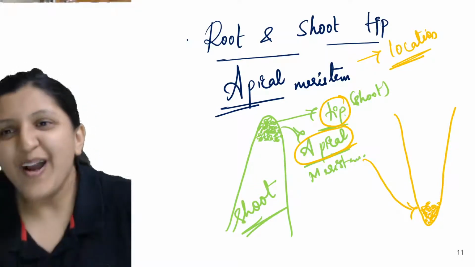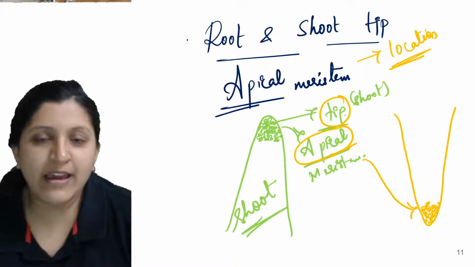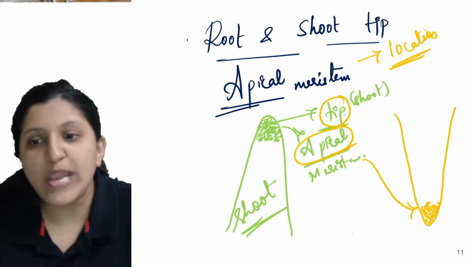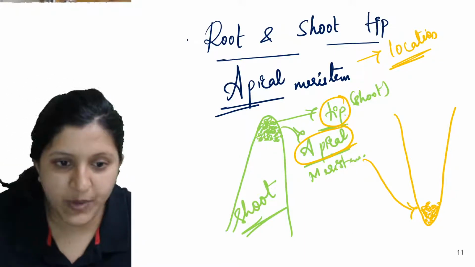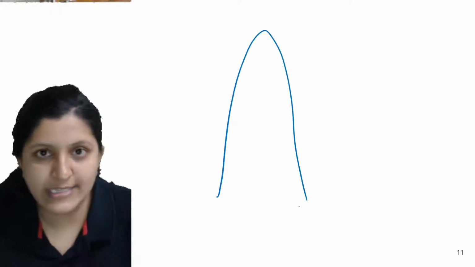All right. Okay, so now this is apical meristem. So let's have a look at the intercalary. As we are going to discuss the intercalary, this is coming from the apical meristem itself. So in that case, let's see this part. So now here you can see there is a shoot tip. So let's say this is a shoot tip.